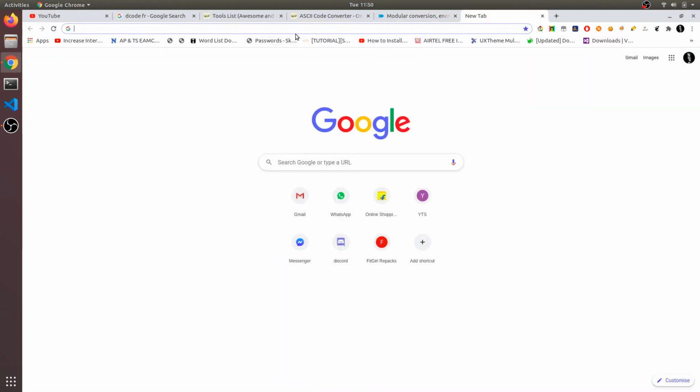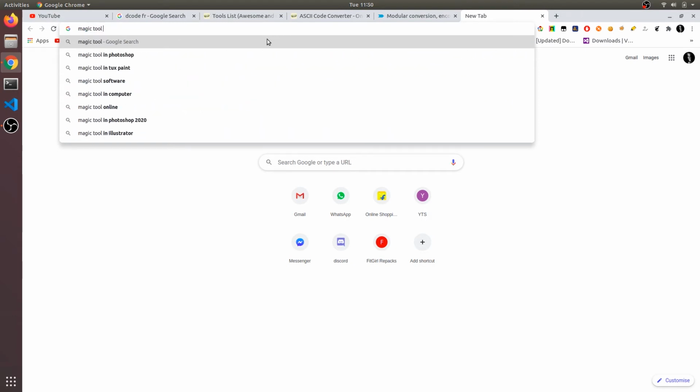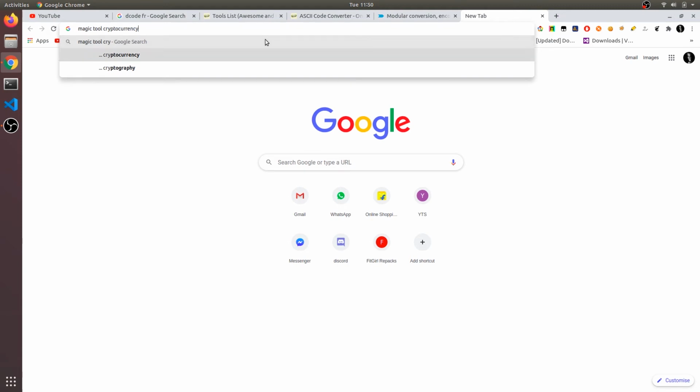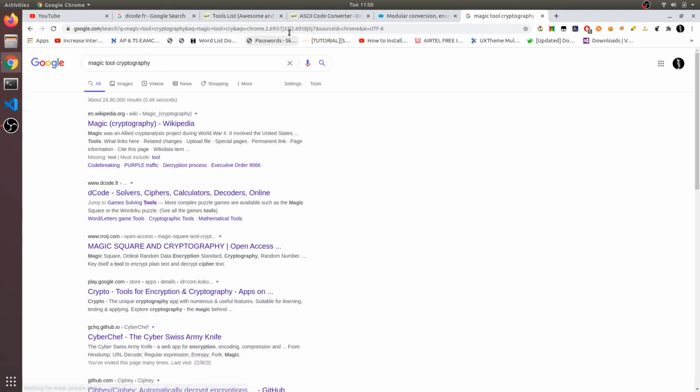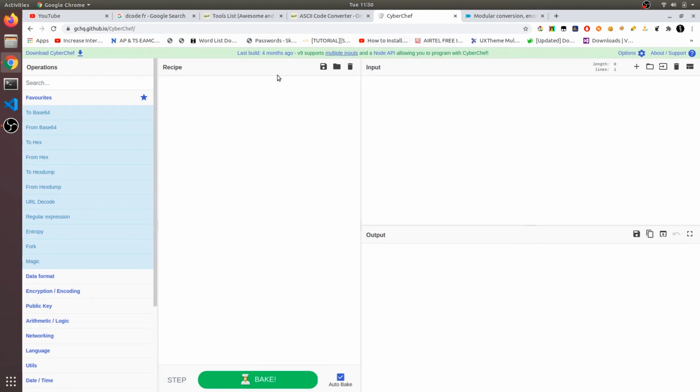So there is another website that will automatically try to do some decryptions. Yeah, this is CyberChef. Okay, I'm very confused between CodeChef and CyberChef.